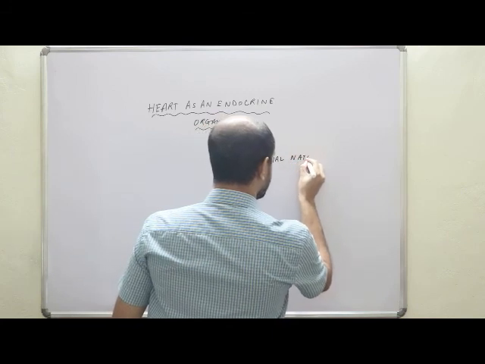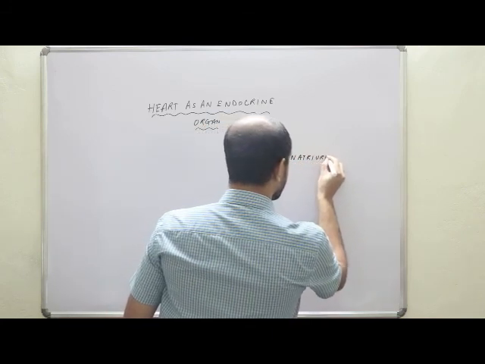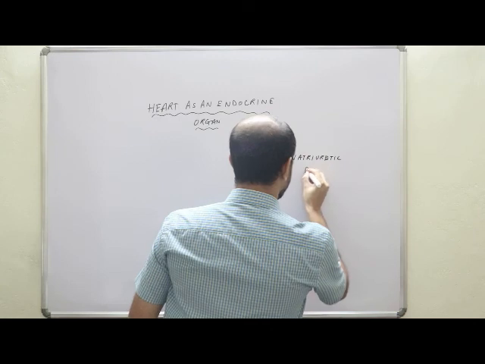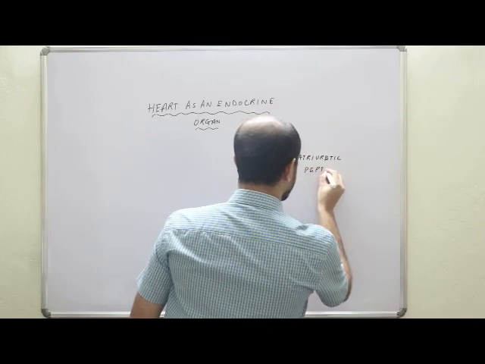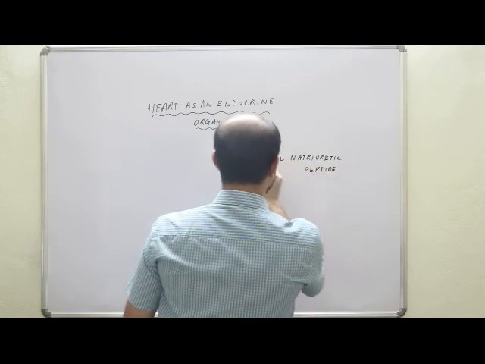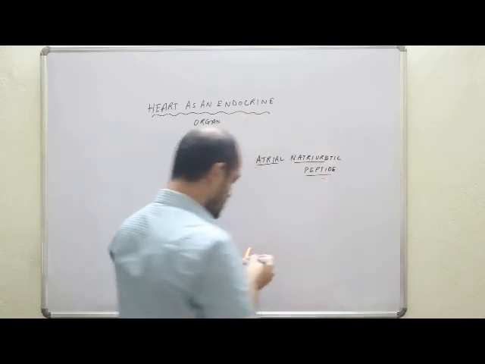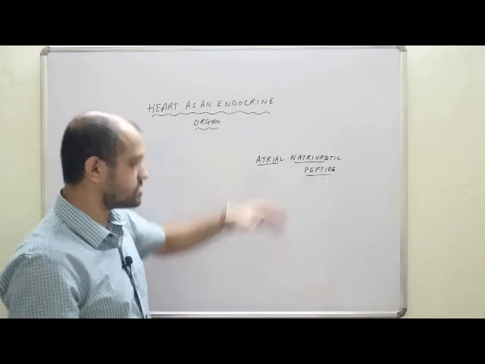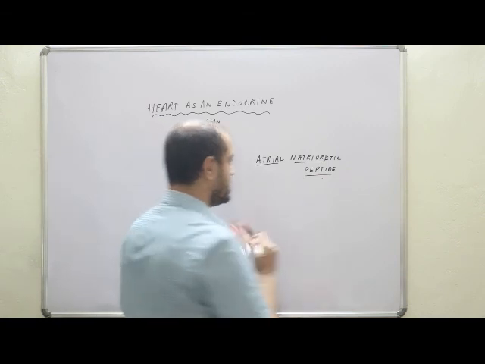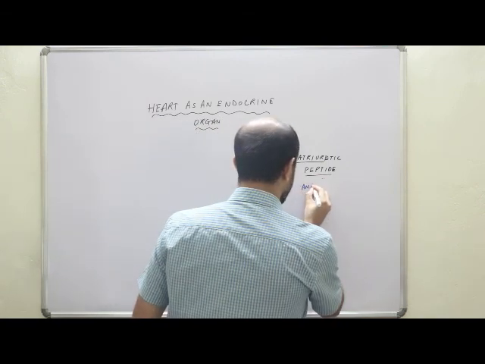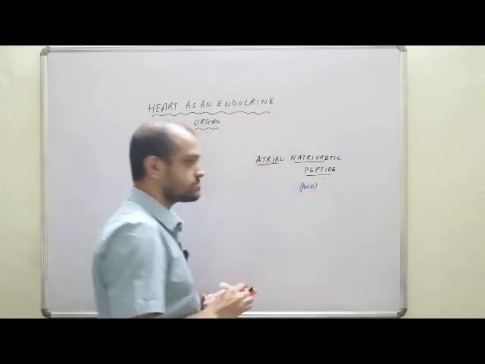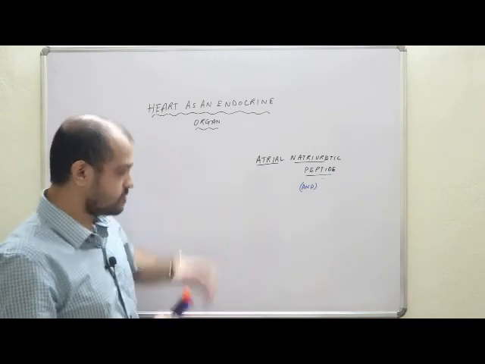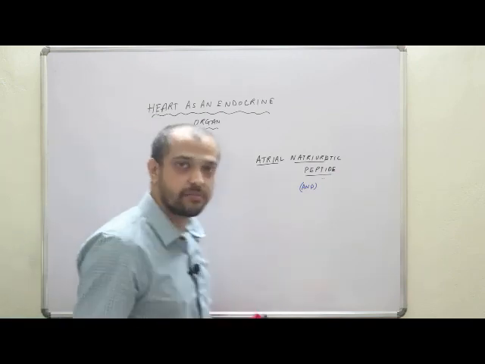Clear? So heart releases this hormone, which is also known by the name of ANP, the short form. That's it. Clear?